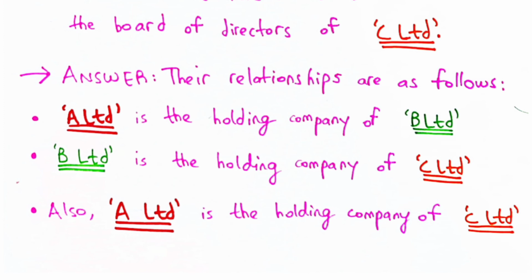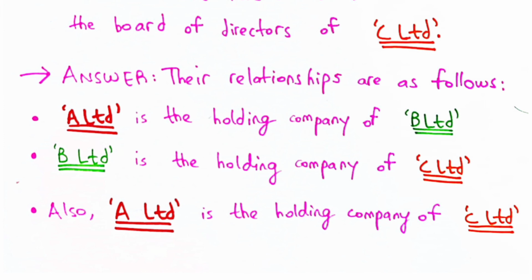Remember, the first point here clearly states that A Limited is the holding company of B Limited, and of course we know that B Limited is itself the holding company of C Limited. So by virtue of this, it follows that C Limited is also a subsidiary of A Limited. That is, A Limited is the holding company not just of B Limited but also of C Limited.